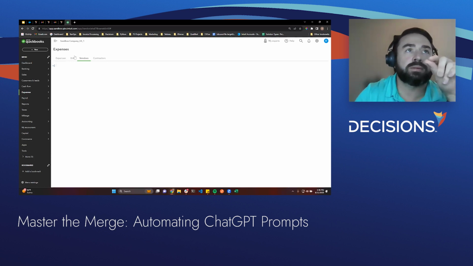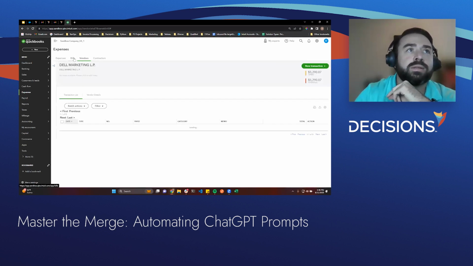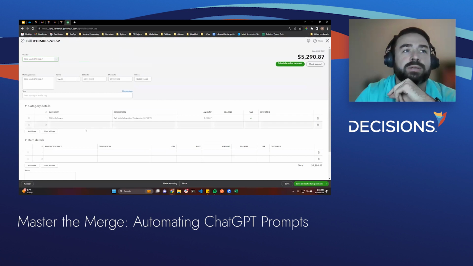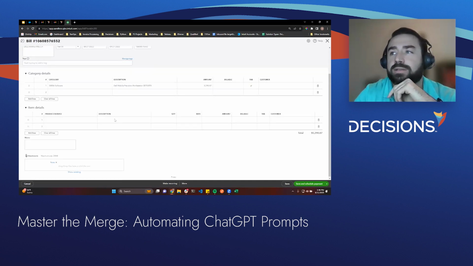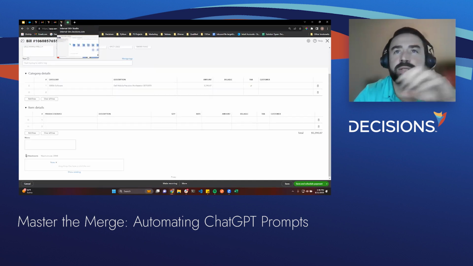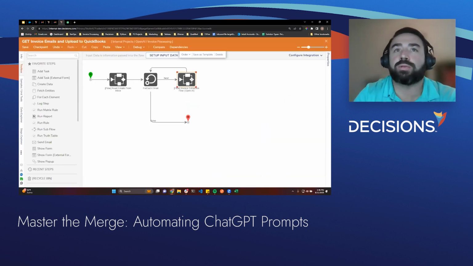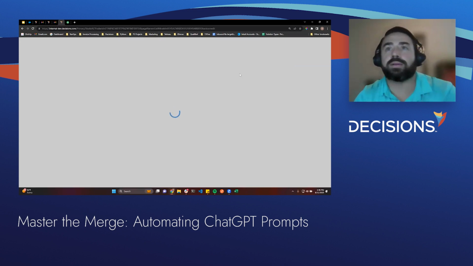So jumping in just real quick to show you how this looks. The first thing is it will open the vendor, and then it's actually going to show you the bill. So once I click this, we're able to pass in the vendor, determine the net terms, the line items. It's a very, very cool process. If you want to see in more depth, definitely check out our last webinar. But jumping into this workflow just really quick so you can see how this works.